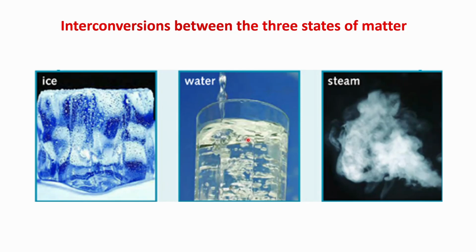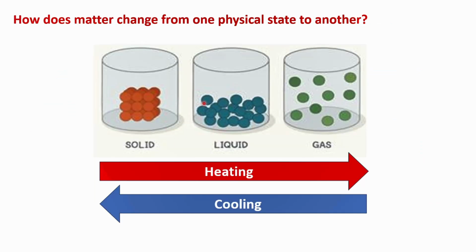A change in the state of matter means that the substance changes from one physical state to another, such as from solid to liquid or from gas to solid, without changing its nature or chemical composition. Now comes the important question: how does matter change from one physical state to another? Actually, heating and or cooling at constant pressure is a common way for a substance to change its state.